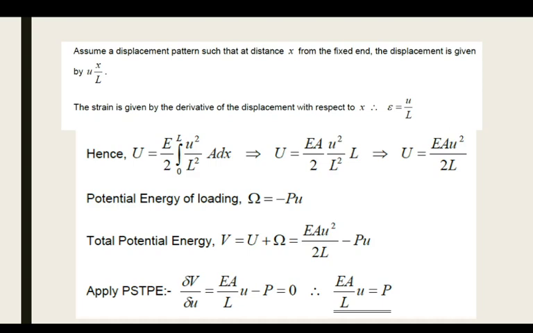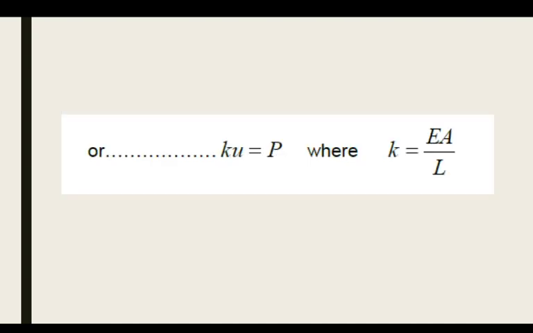Therefore E A divided by L into u will be equal to P. Or now you can write it as K u equals P, where K is equal to E A divided by L.